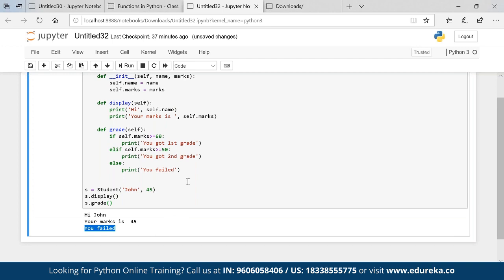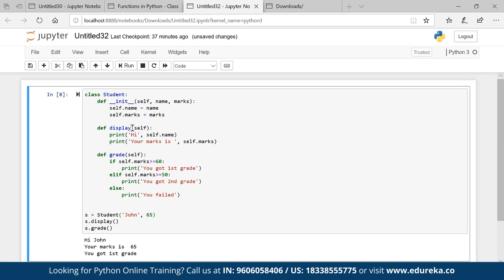You failed. Okay, if I go ahead and make it 65, it will say you got first grade. So you can very well play around with the condition and you will get the output. So that is an idea about a class and a method inside a class. This is nothing but, init is a constructor, display is a method inside the class. When you want to initiate the variables, this is helping me to initiate the variables. If we want to do some calculations or some logic building, then we'll have these methods.